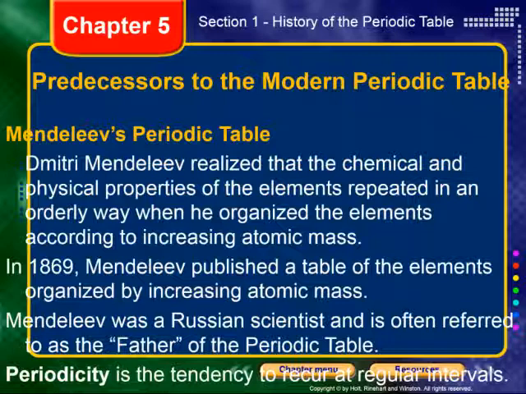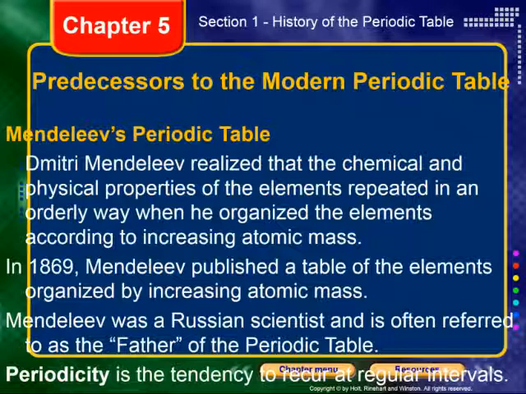Now, Mendeleev was a Russian scientist and is often referred to as the father of the periodic table because at this time, other scientists were working on creating things like Mendeleev's periodic table. The only difference is that Mendeleev's data was impeccable. It was the most well-organized, well-established data out of anyone who was trying to put together this type of table. Now, this idea of repeating chemical characteristics is called periodicity.